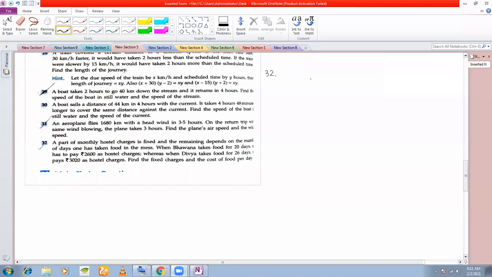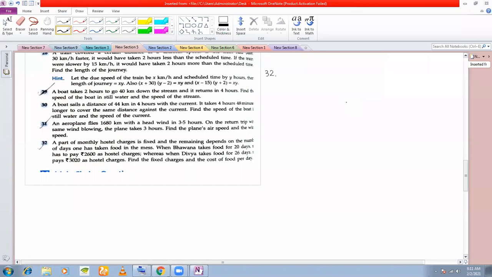So let's see, when Bhavna takes food for 20 days, she has to pay 2600 as hostel charges. So if she is lodging there and she is taking food for 20 days, the total charges that she's paying, fixed charge plus variable charge for 20 days food, is 2600. Whereas Divya takes food for 26 days, she pays 3020 rupees as hostel charges. Another girl, if she is staying there for 26 days, she's paying a total amount of 3020.